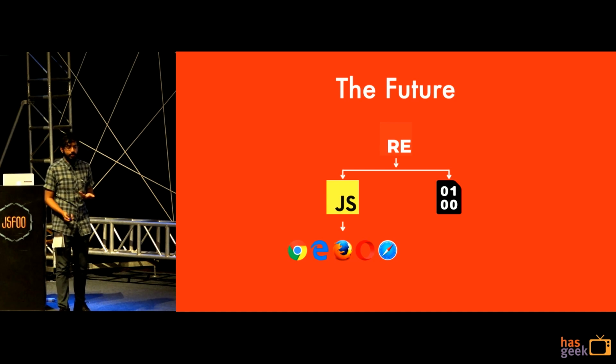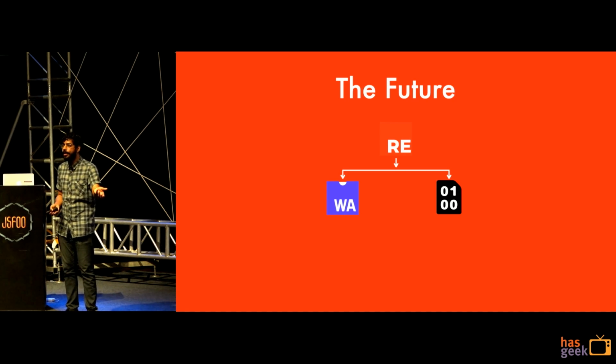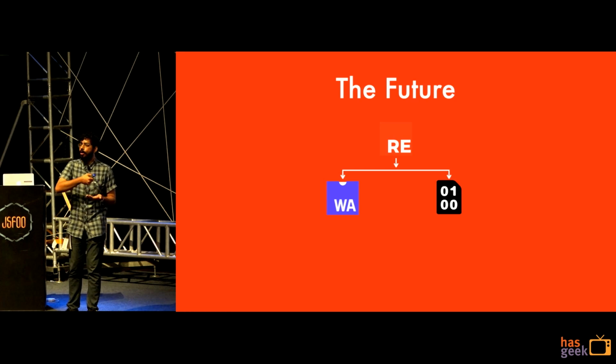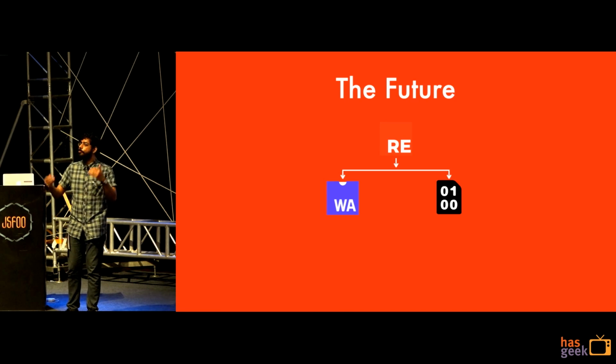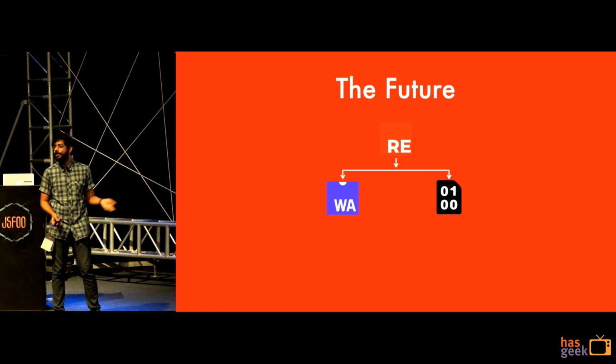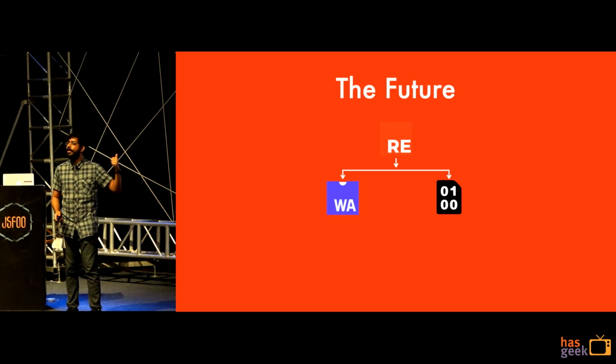And imagine the future where the same compiler is giving you binary for the front end and binary for your server. So you write type safe code, which compiles to JavaScript if you so feel like it, or actually compiles to all of the possible places it can be deployed in binary. Basically what I'm trying to tell you is we have reinvented Java after all these years. Write once, run anywhere, except not in bytecode, but in binary. There are still a few things left for WASM to be ready. There's garbage collection and tail call recursion optimization, stuff like that left, but we're very, very close to this.